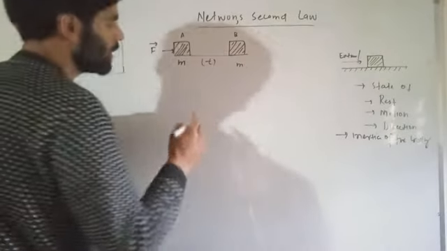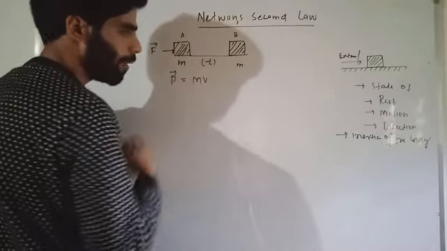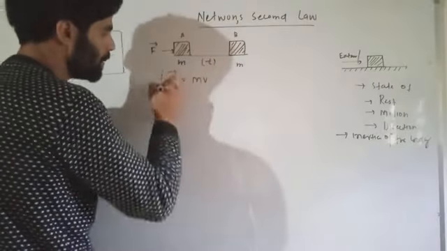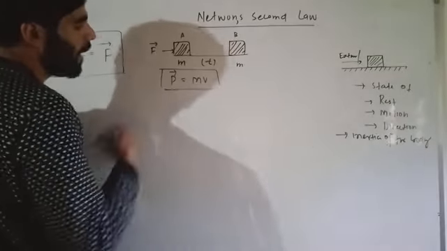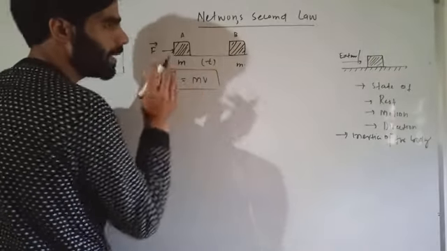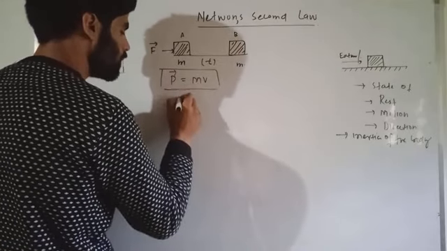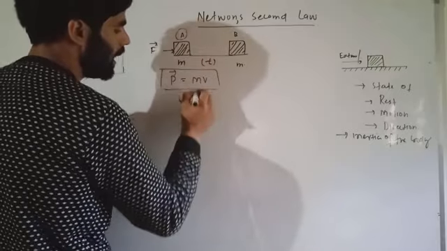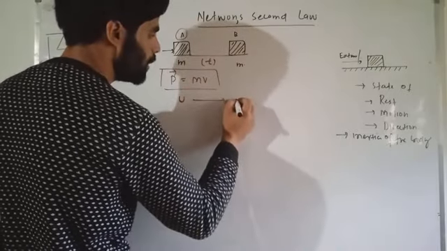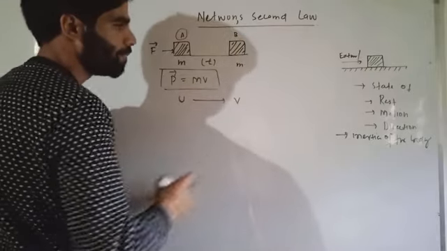And we know that momentum is the product of mass and velocity of a body. Suppose the initial velocity of this body at point A is u, and when it reaches point B, its velocity changes from u to v.